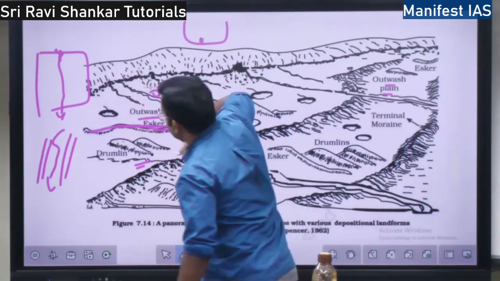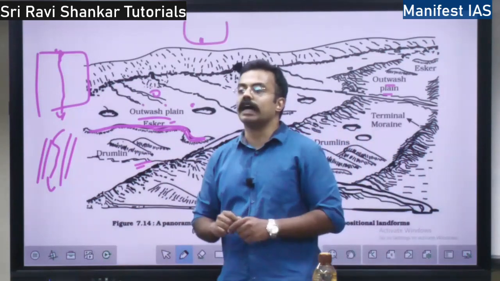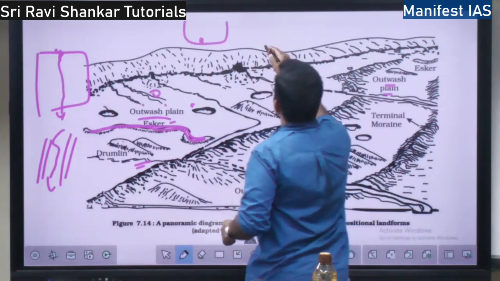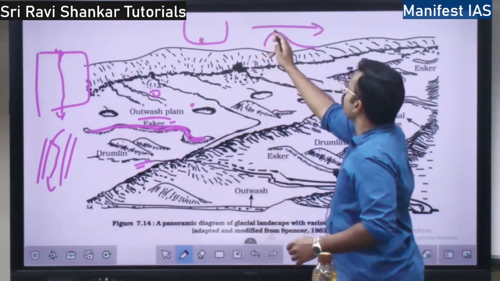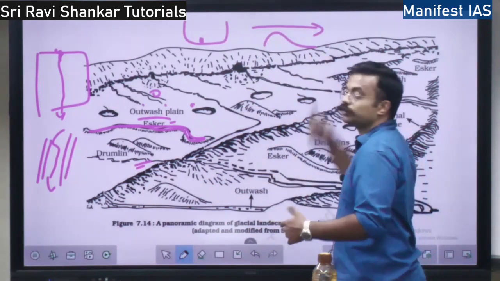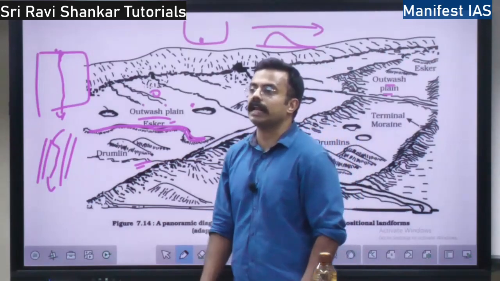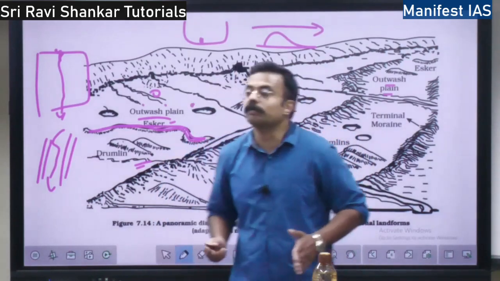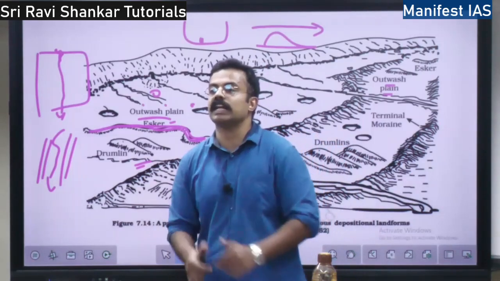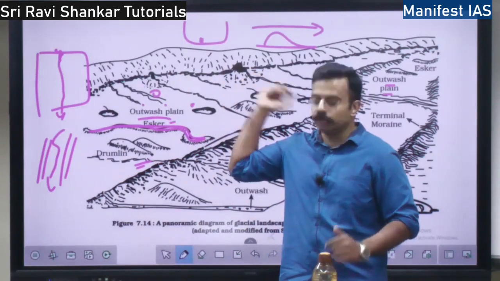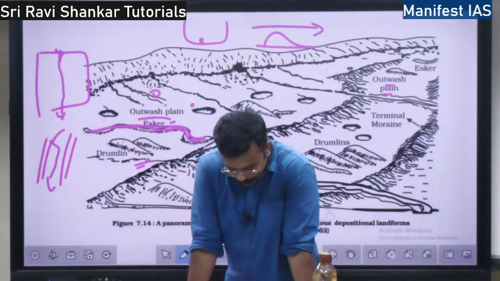If the ice is moving in this direction, drumlins will always form in the direction of the ice. In whichever direction the ice moves, drumlins are going to form in that particular direction only, right? It shows the movement of the glacier. In whichever direction the glacier has moved, the drumlins are going to show it. So they are parallel to the direction of ice.